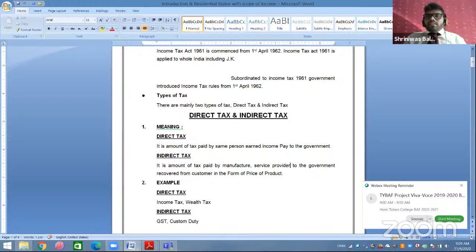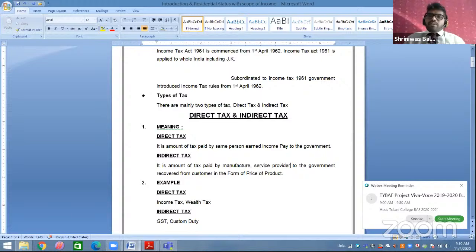So whenever the company is removing that laptop from the factory to send to the ultimate retail shop, or to deliver to the customer, they have to pay certain taxes on it. So on manufacture, for example, they have to pay GST. Okay, so at the time of removal of goods or provision of services, they have to pay the GST amount. कंपनी ने पहले जीएसटी पे किया, राइट? कंपनी ने अपने पॉकेट से गवर्नमेंट को जीएसटी या जो भी आपका टैक्स है, इनडायरेक्ट टैक्स का पार्ट, वो पे किया.